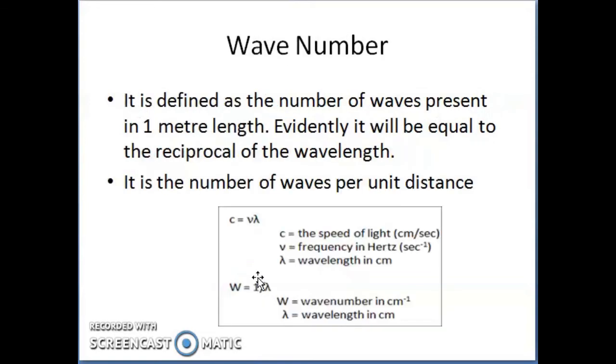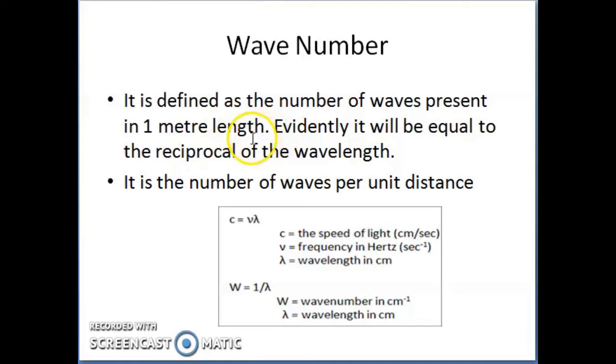Wave number is the number of waves present in 1 meter length. If I specify 1 meter length, the total number of waves present in that particular distance is called the wave number.